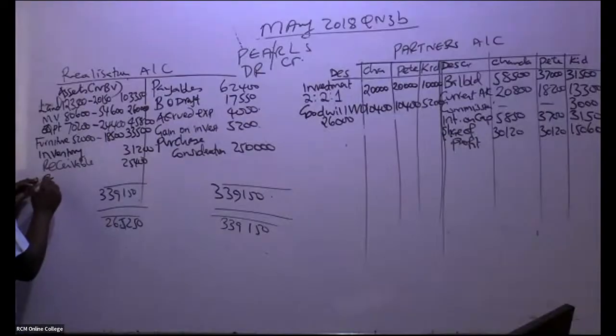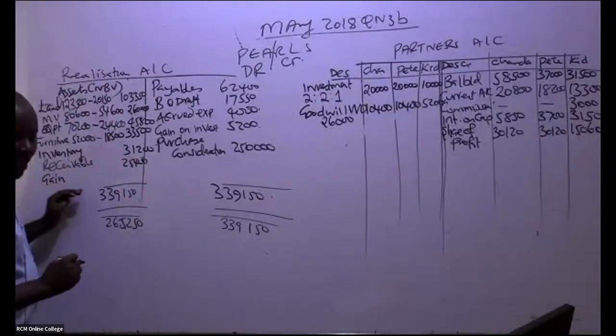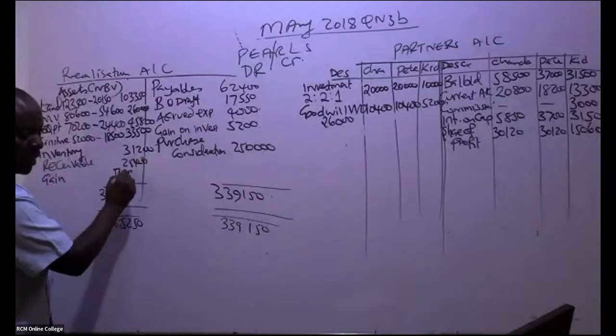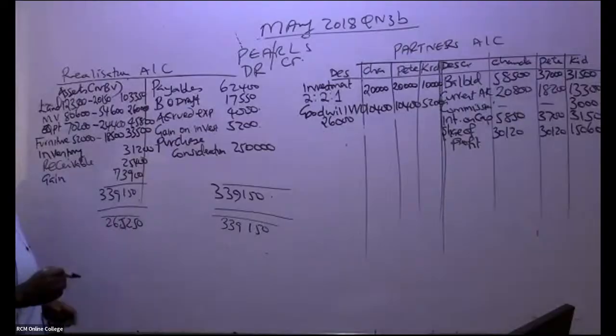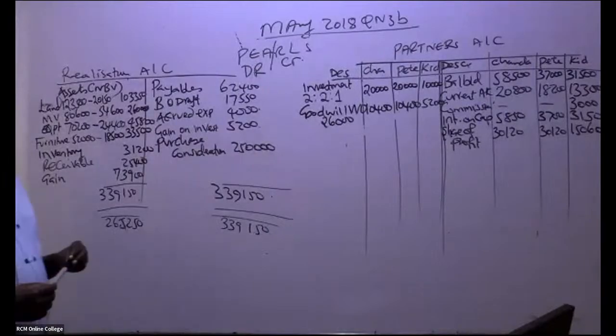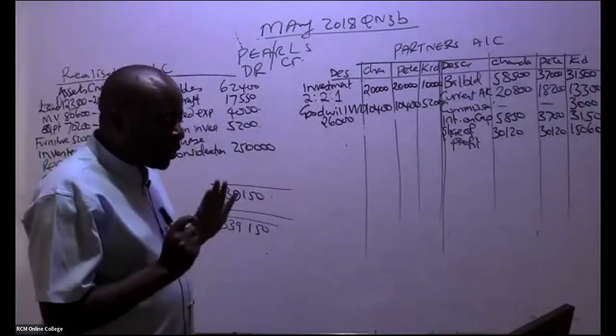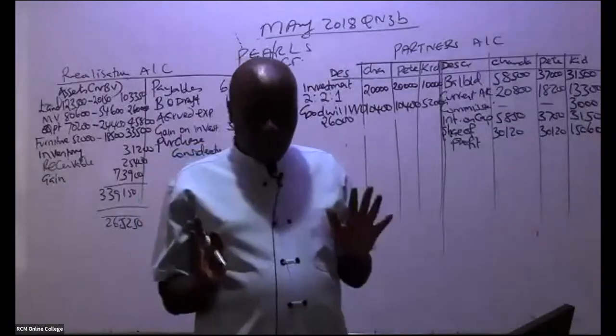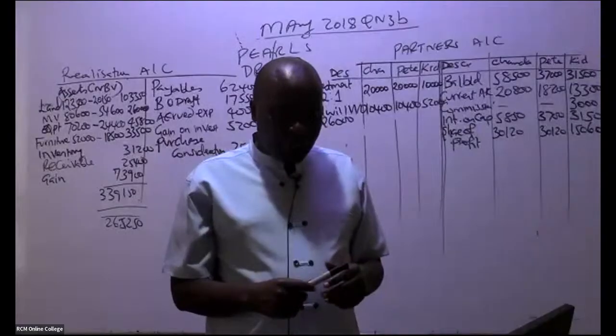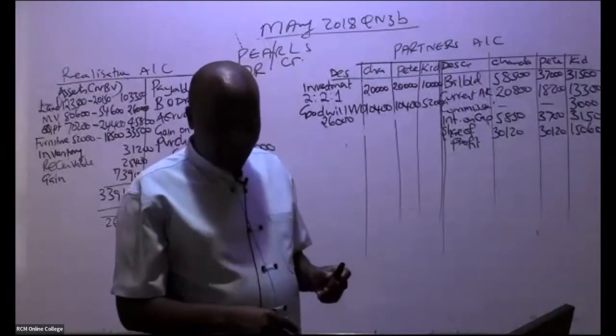And if it comes here, it is a gain. So it is a gain on realization, which I'm being told by somebody, it's 73,900. If you take this minus this, it comes there. So it's a gain on realization, which comes here. So is that okay, ladies and gentlemen? Somehow, you know, it's not about perfection, but you really have to ensure that, yeah, great.